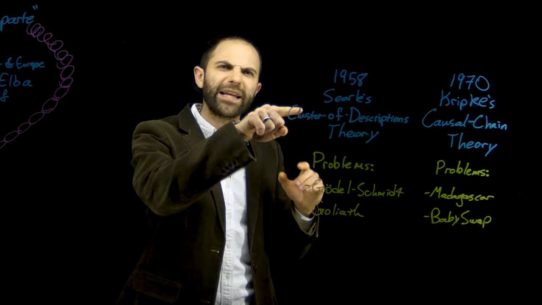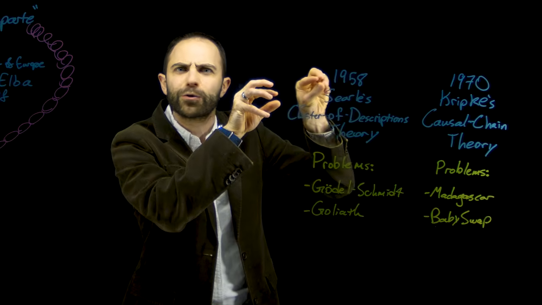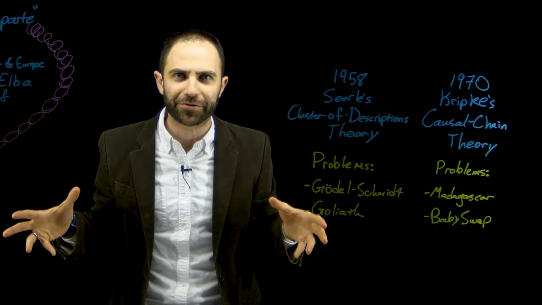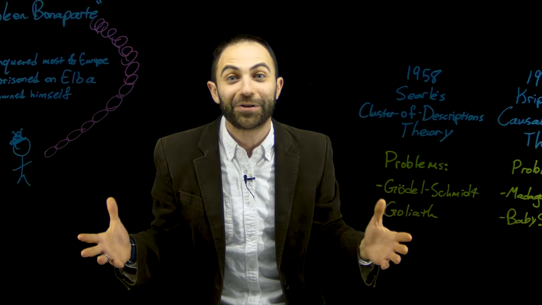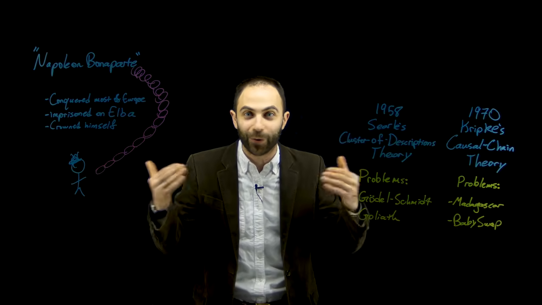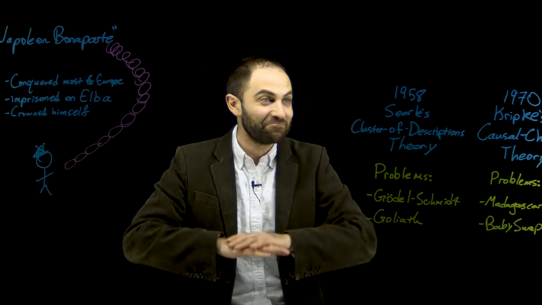And what Evans does is he figures out what's right about Searle's theory and what's right about Kripke's theory, and he just sort of takes those parts, keeps them, gets rid of all the extra stuff, builds his own theory, and that's, in my opinion, the correct theory of proper names. We've been talking about proper names this whole semester, and it just ends here with Evans. Evans just, in my opinion, gets it right.